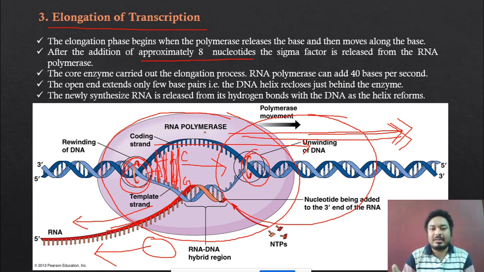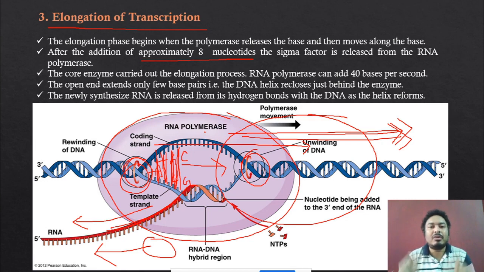But after the synthesis of 8 nucleotides, the sigma factor is detached from the RNA polymerase. After the detachment, RNA polymerase can still synthesize the RNA strand continuously, because at that stage they do not need the sigma factor.